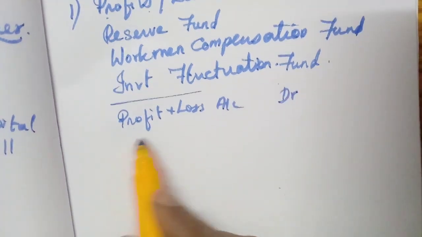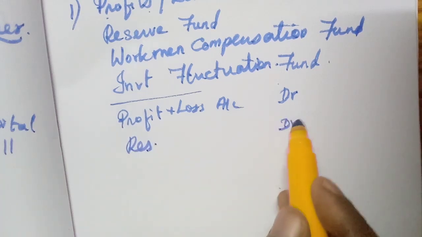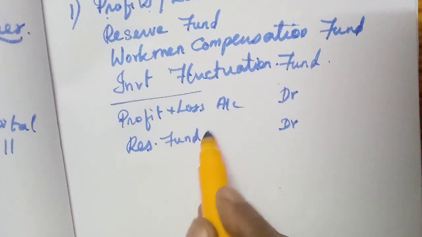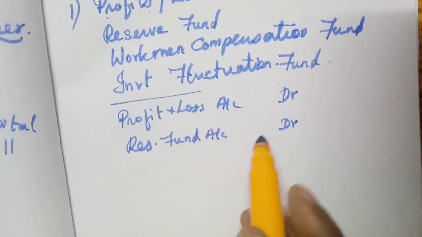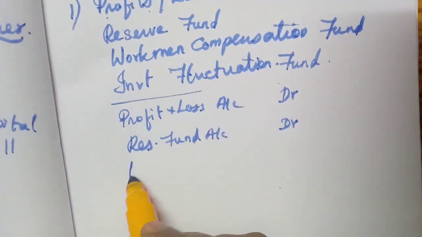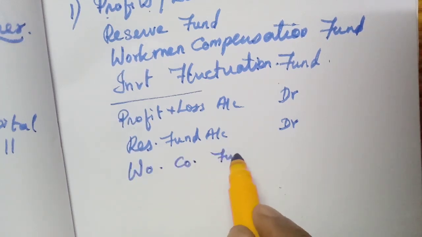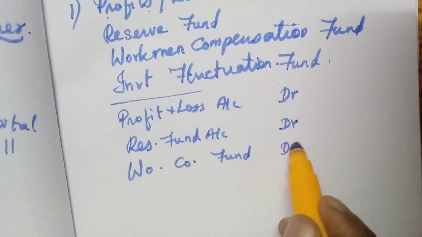Then any reserve fund should also be debited: general reserve or capital reserve, whatever name is given. Then workman compensation fund and investment fluctuation fund should be debited.